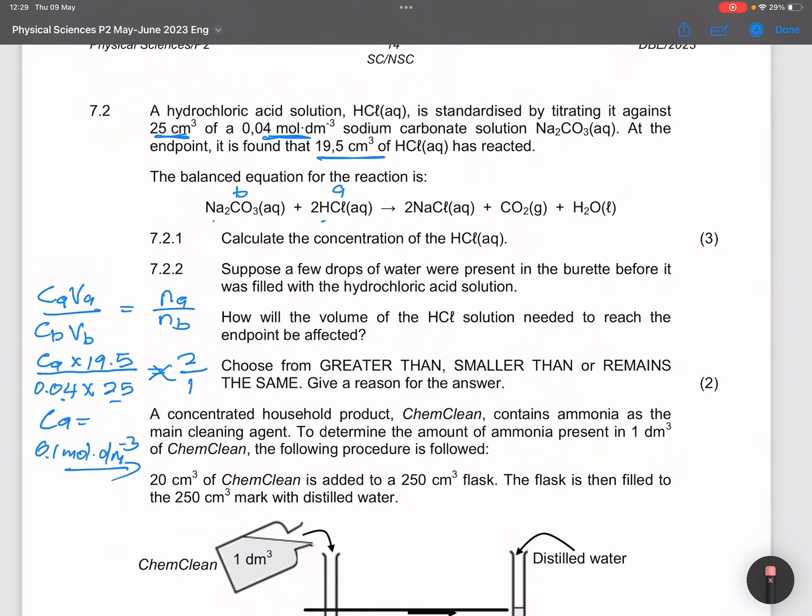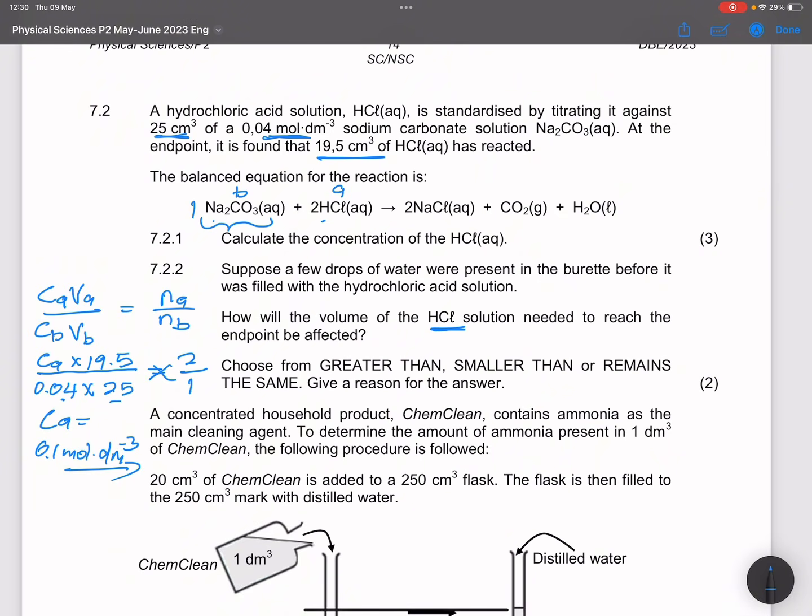Now, if there were a few drops of water, that would lower the concentration of the hydrochloric acid, so the concentration there is lower.